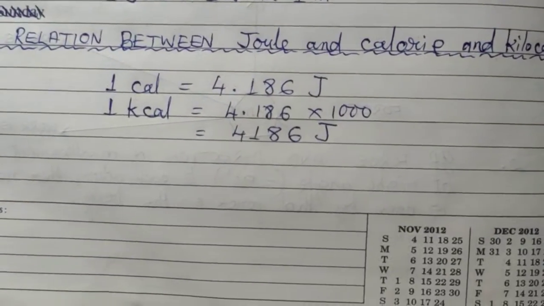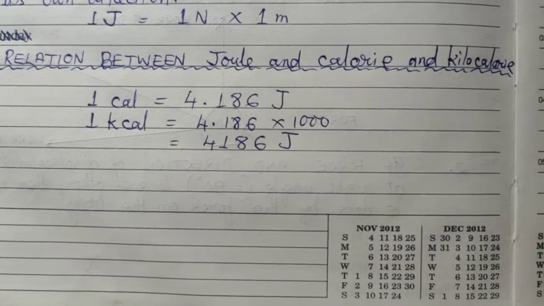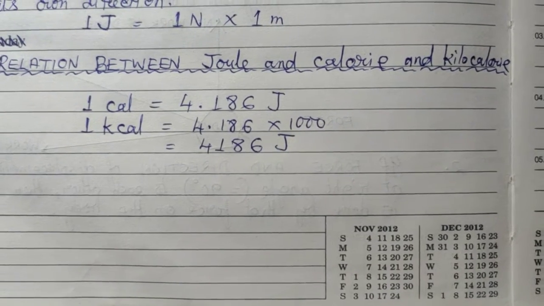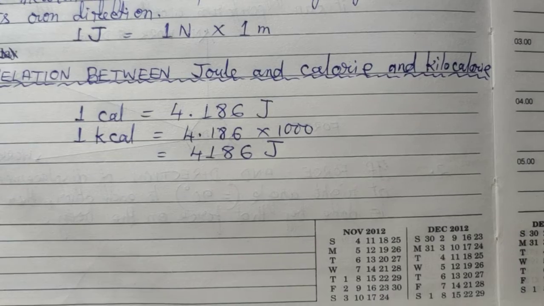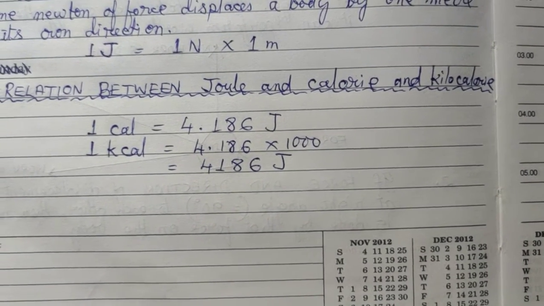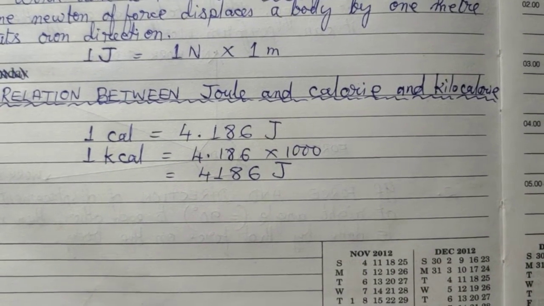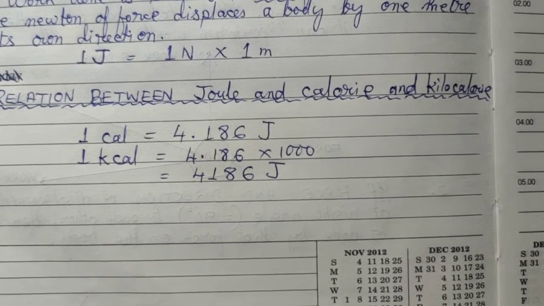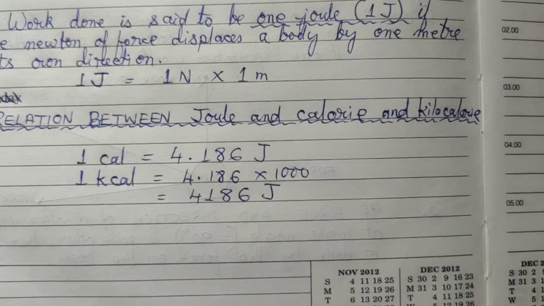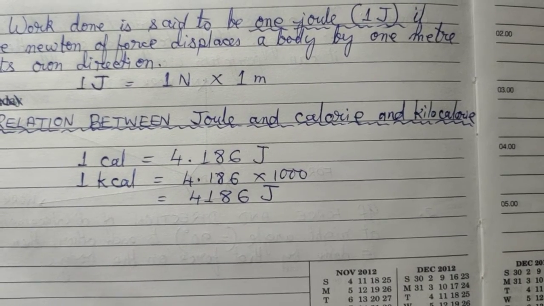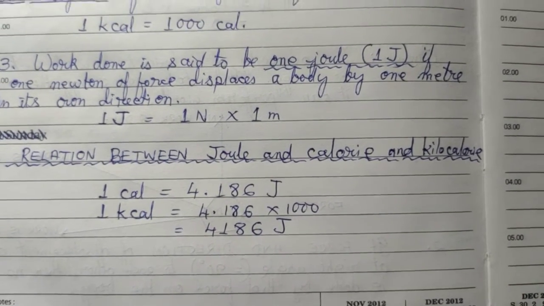And at the end we need to know the relation between joule, calorie and kilocalorie. Here 1 calorie is equal to 4.186 joules. So 1 kilocalorie also we need to know. Kilo means we have to multiply by 1000. So 4.186 into 1000 is 4186. 1 kilocalorie equals 4186 joules.